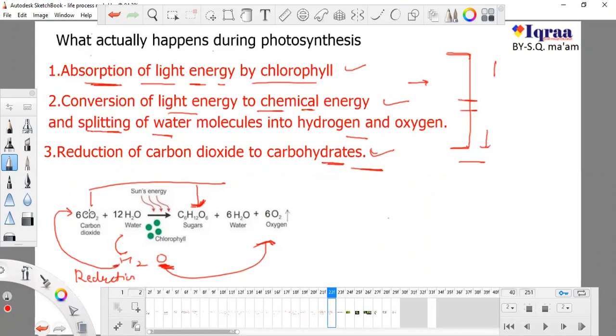When this energy is used to add this hydrogen to this carbon dioxide, it forms glucose or sugar, and the remaining oxygen will go out in free form. So this is known as photosynthesis.